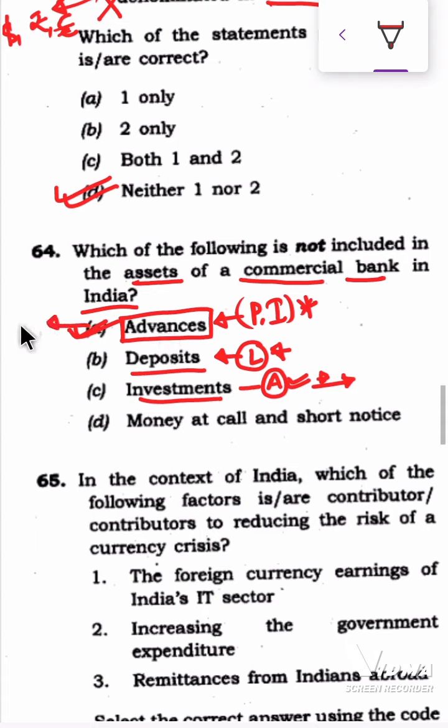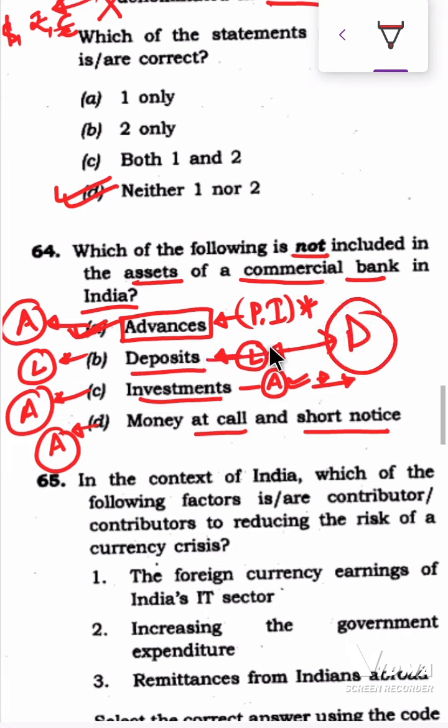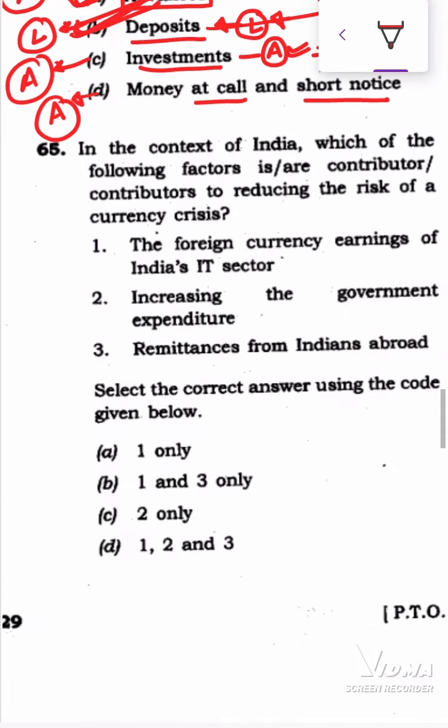Advances are assets, deposits are liabilities, investments are assets, and money at call and short notice. If you see that money that you have for the call and the short notice, it's also a kind of asset for the bank. It actually generates assets for the bank. The question is asking which of the following is not included in the assets. So deposits are not included in the assets. So here the answer should be deposits. D is the answer. Let's go to question number 65.